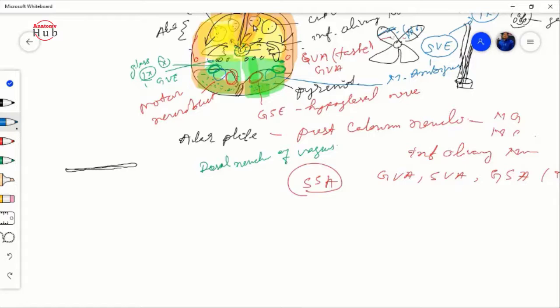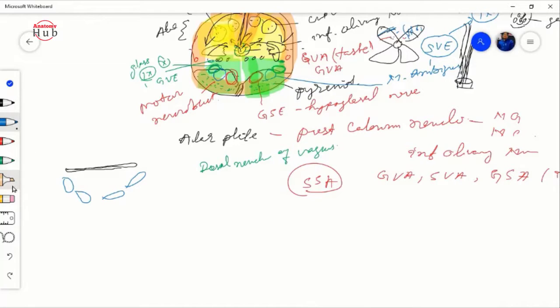Here you will find the presence of nucleus cuneatus and nucleus gracilis. They were at the posterior part, the posterior column, but we have opened it, right? So due to opening, the gracilis and cuneatus just come forward and laterally.